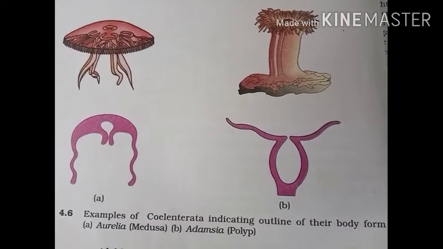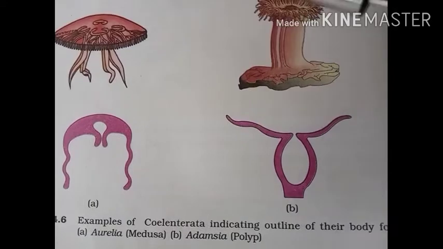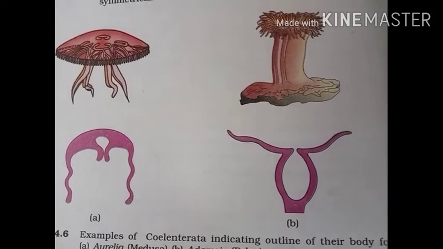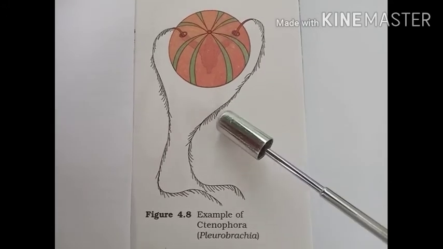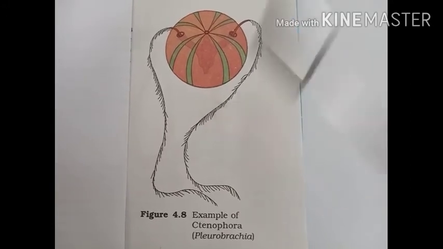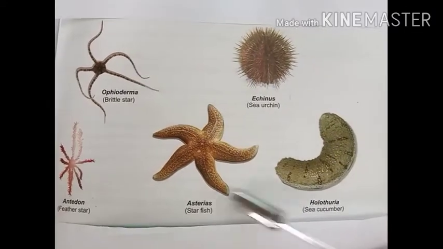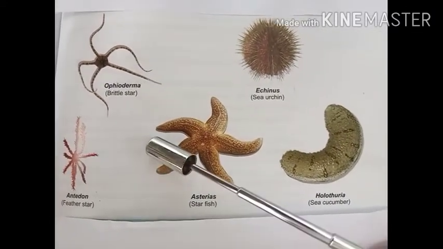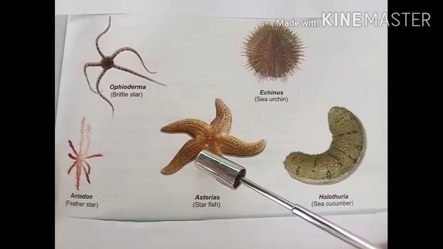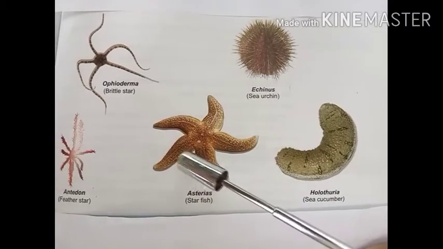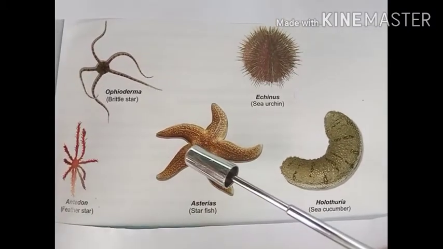For example, the members of coelentrates exhibit radial symmetry. The members of Ctenophora also exhibit radial symmetry. The members of the echinoderms also exhibit radial symmetry. These adult forms exhibit radial symmetry, whereas the larval stages of the echinoderms exhibit bilateral symmetry.